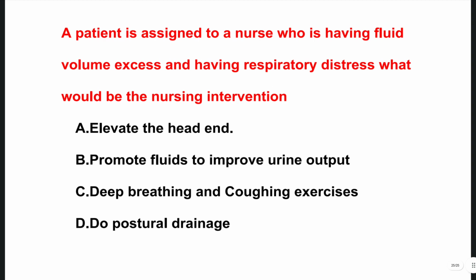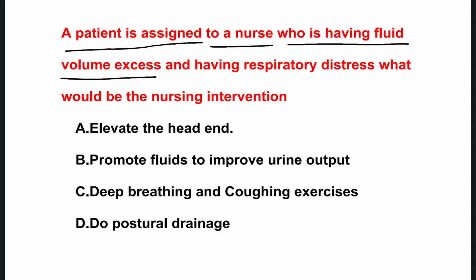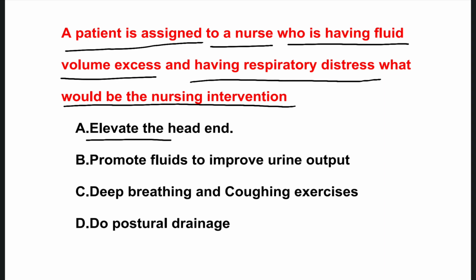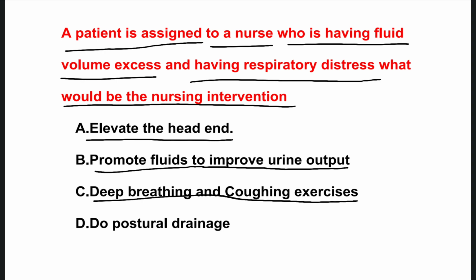The last one is a patient is assigned to a nurse who is having fluid volume excess and respiratory distress. So what would be the nursing intervention? Options are elevate the head end, promote fluids to improve urine output, deep breathing and coughing exercises, do the postural drainage. So what is the right answer? That is elevate the head end.